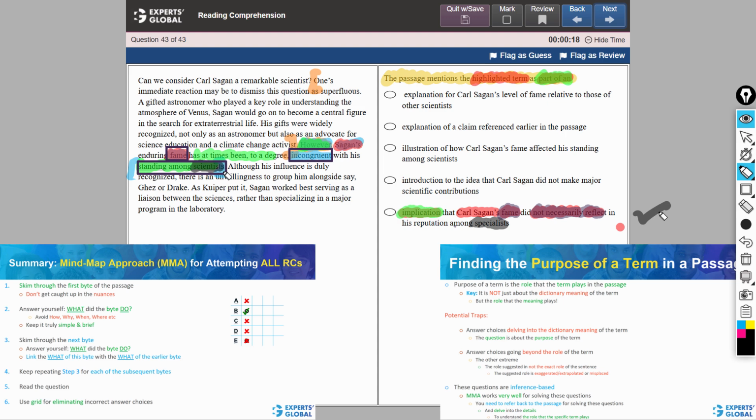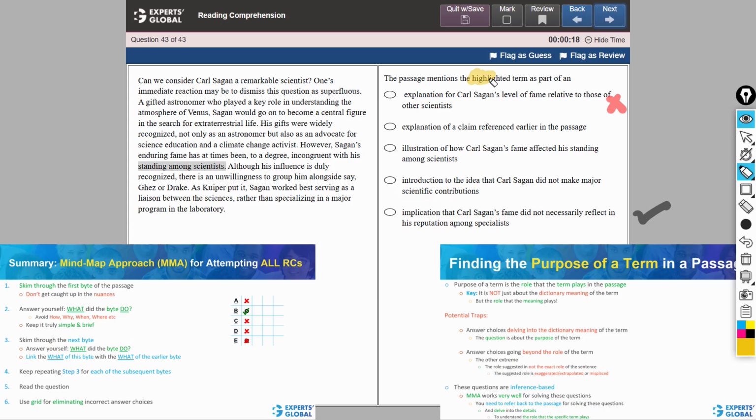It is not about comparison of the fame of our scientist with that of other scientists. So A is incorrect. The highlighted term does not explain a claim referenced earlier in the passage. In fact, this is part of a contrast being introduced from whatever has been stated earlier in the passage. Choice B is clearly incorrect. How the fame of our scientist affected his standing among scientists has not been discussed at all in the passage.